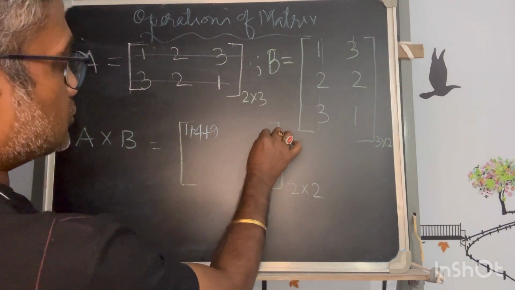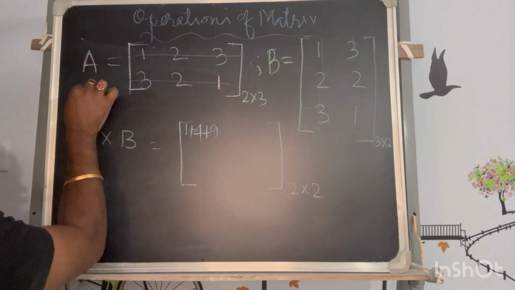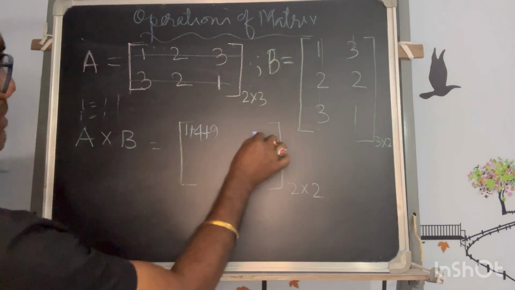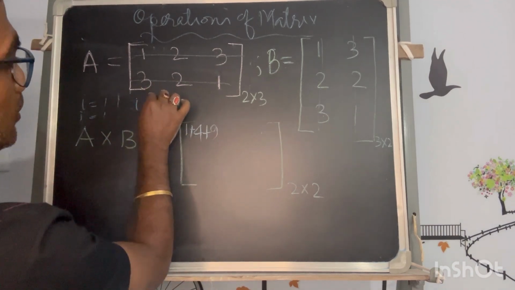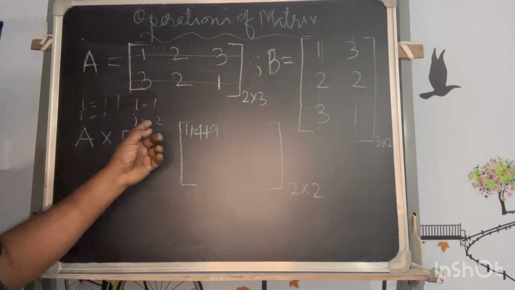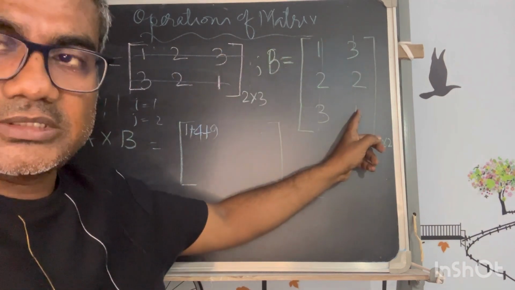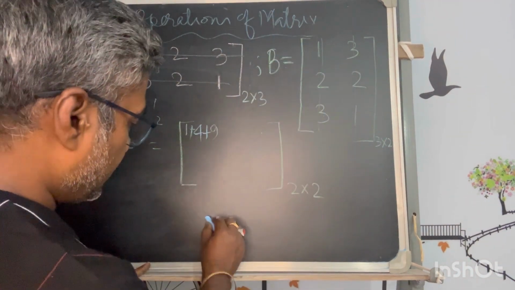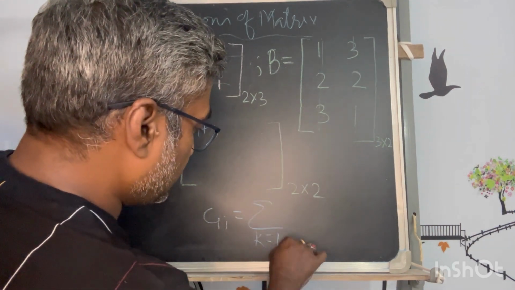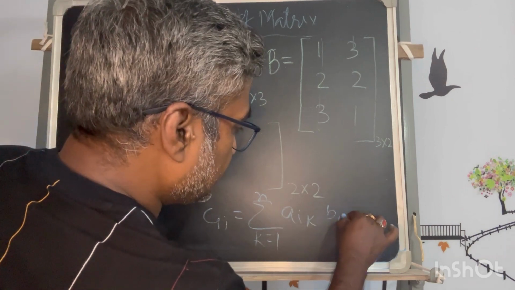multiply, so this will get, because first position is 1 1, where the i value, you just remember, is 1, j value is equal to 1. For the second term, the i value is 1 and the j value must be 2. So where will we land? J of this, I of first. In the formula, if you remember, how will I get Cij? Sum over k equal to 1 to n of a i k into b k j.